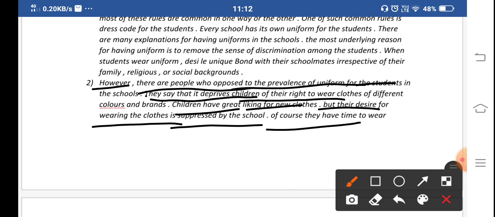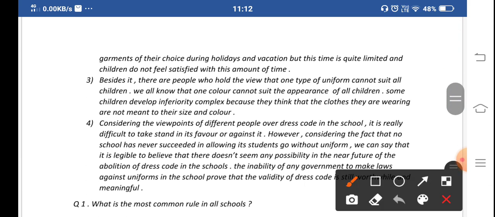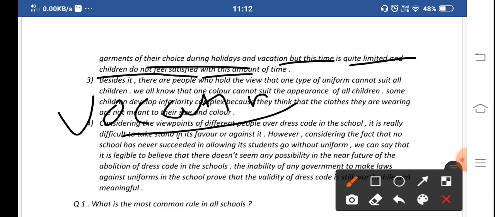Of course, they have time to wear their choice of clothes on holidays and vacations, but this time is quite limited, and the children do not feel satisfied. School has given permission that if you are going on any vacation or picnic, you can wear any kind of clothes, but the students are not satisfied with that time.